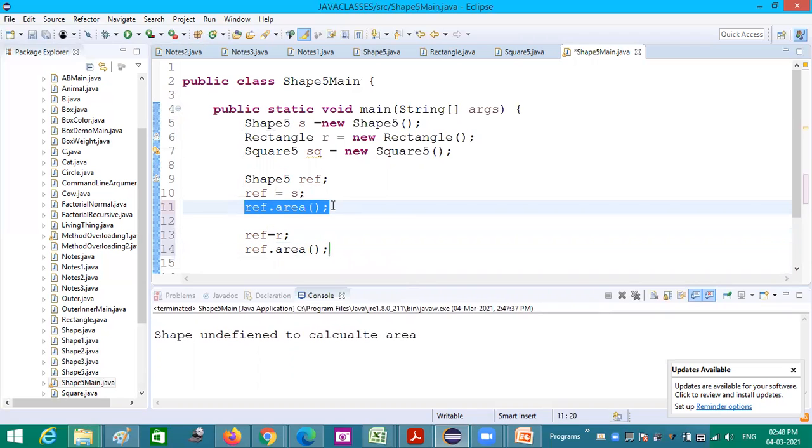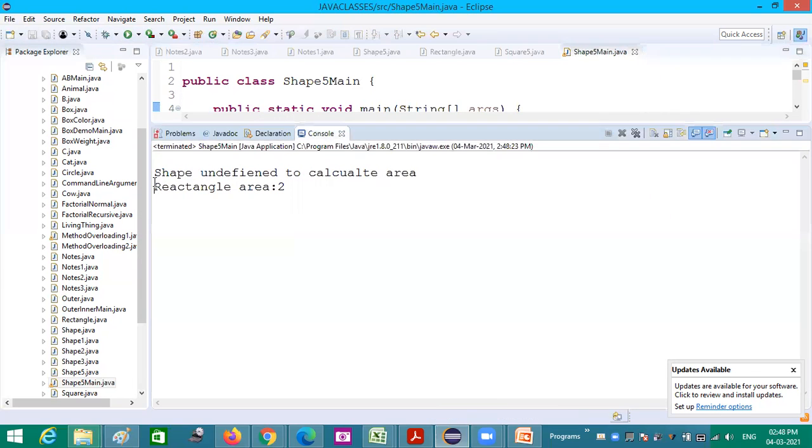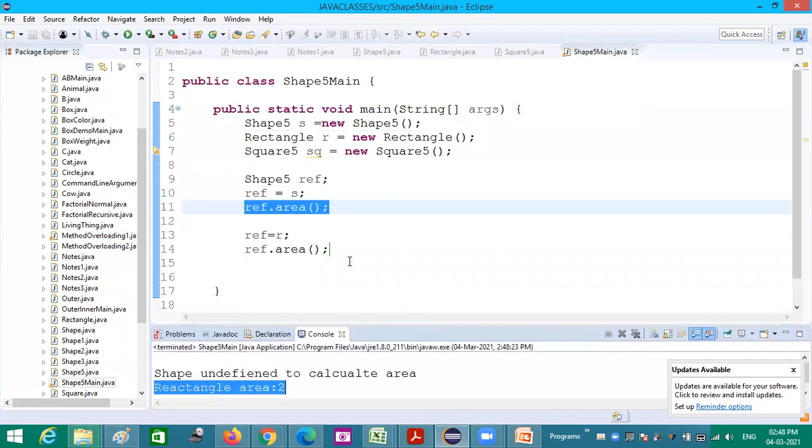So this time first shape's area, so it is displaying shape undefined to calculate area. Next time rectangle's area. So what it is telling? Shape undefined to calculate area, that is for the first call. And for the second call, rectangle's area is calculated. 2 into 1. So it is 2.